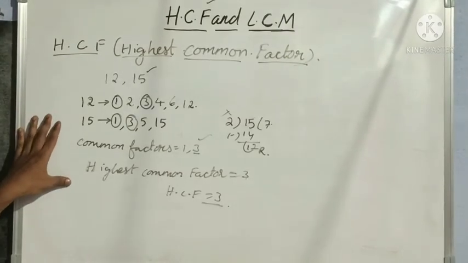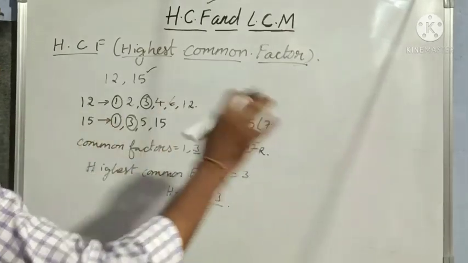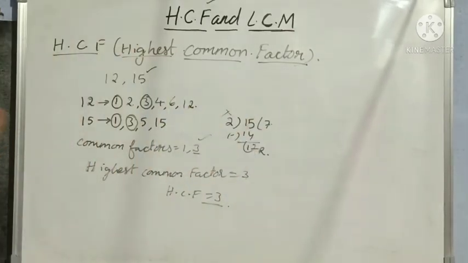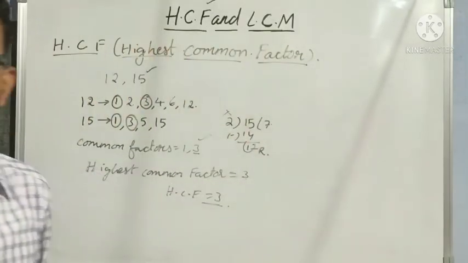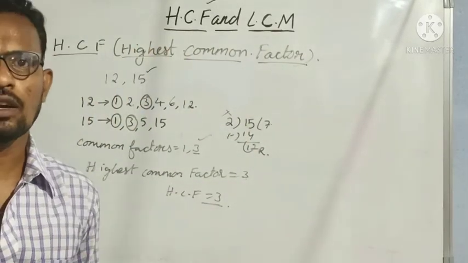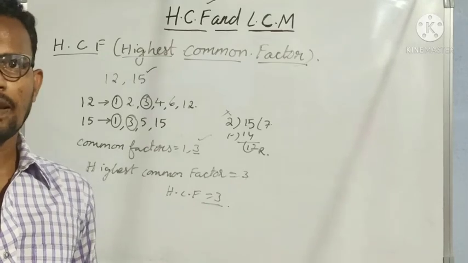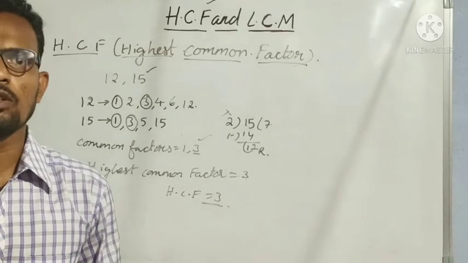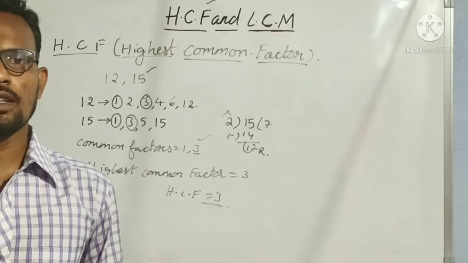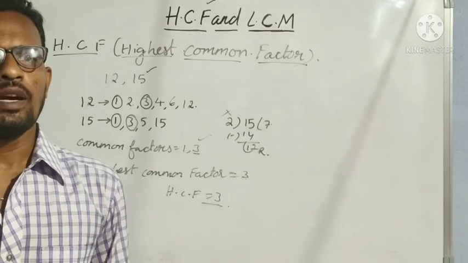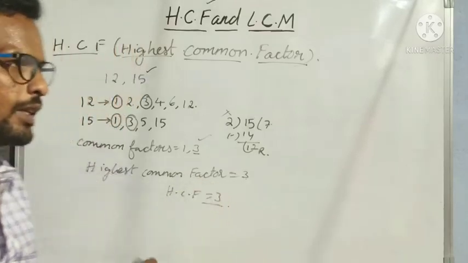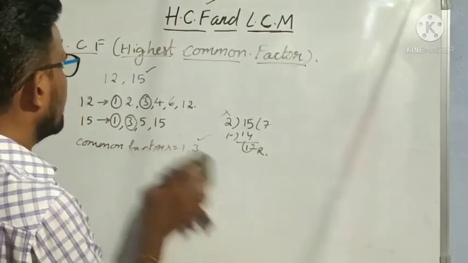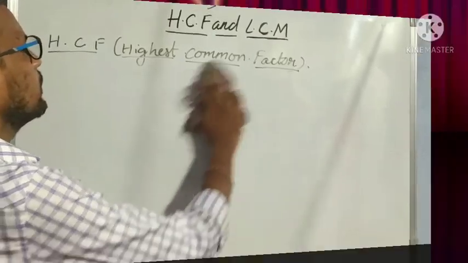This is general understanding. So like this, it is not possible to write every factor every time, right? That's why we have some methods for finding the highest common factor. That we will learn in our next video. I hope up to here everybody understood all the concepts. Divisibility by 9, divisibility by 10, prime numbers, composite numbers, and how to find prime numbers and composite numbers, which is very, very important in learning HCF and LCM. Okay, students? I have given just a brief explanation about what is HCF. So we'll continue with the methods of finding HCF in the next video, next class. Okay.